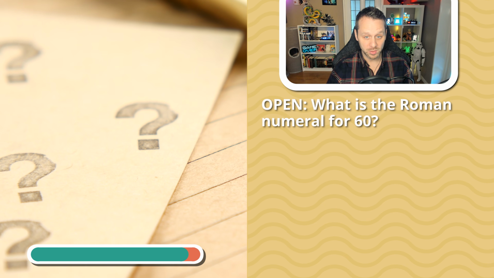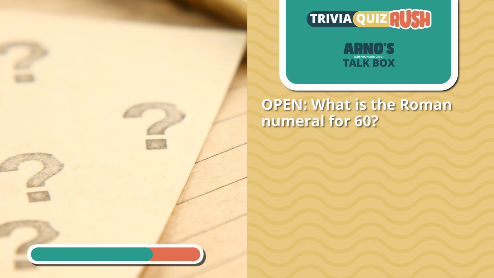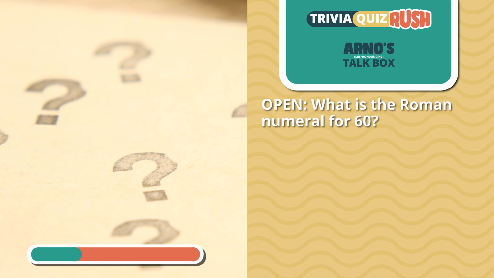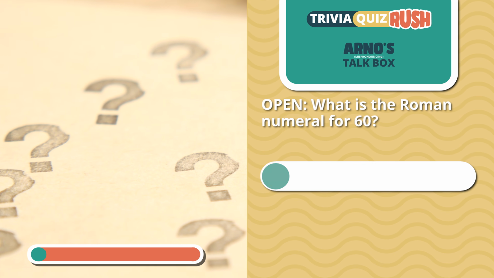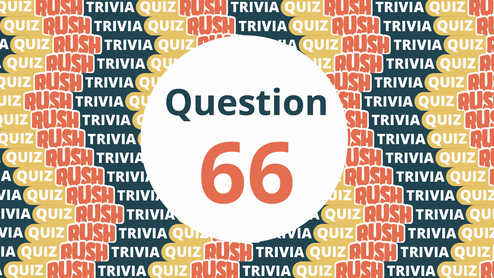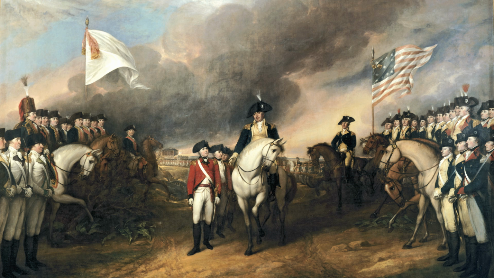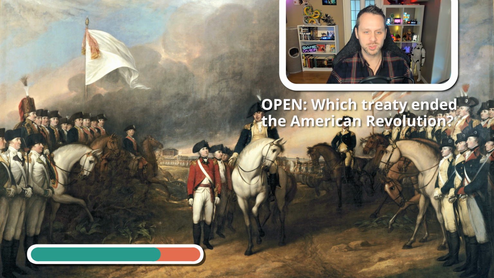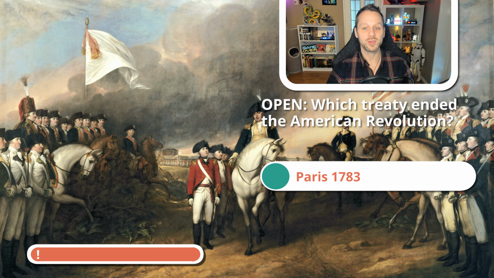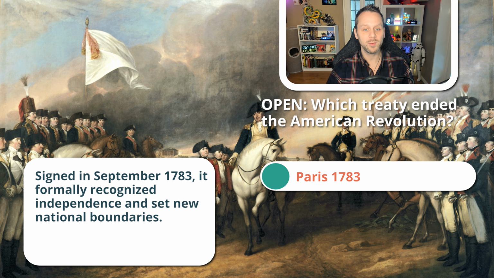65. Open question. What is the Roman numeral for 60? And that is LX. 66. Another open question. Which treaty ended the American Revolution? And that is the Paris 1783 Treaty. It formally recognized independence and set new national boundaries.